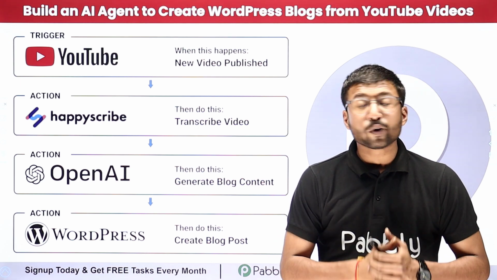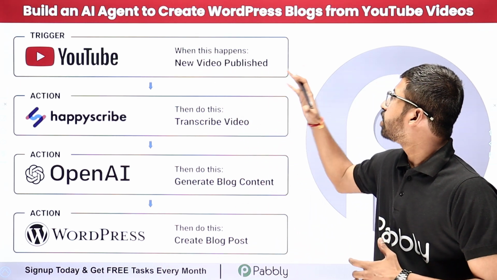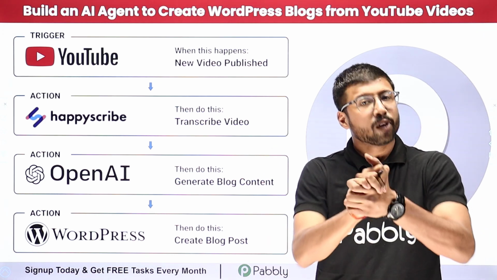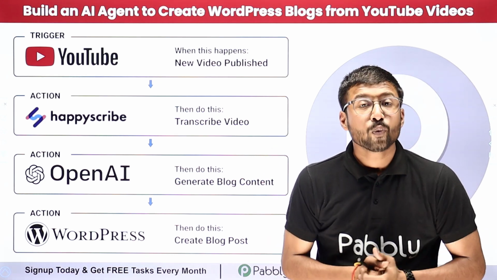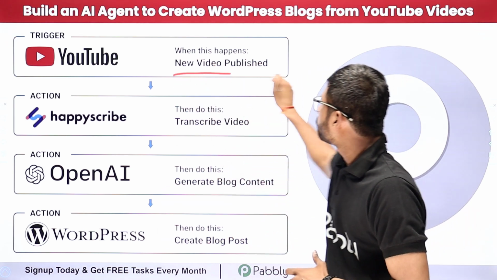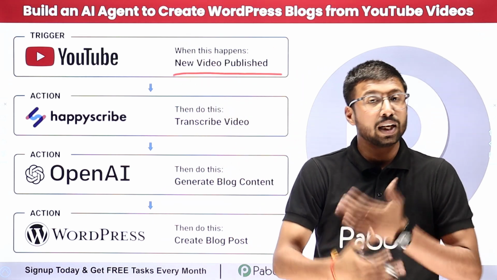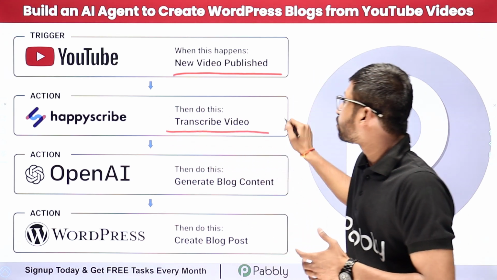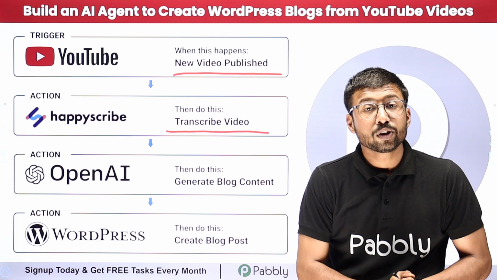So in this video, we are going to learn how to build an AI agent to create WordPress blogs from YouTube videos. Yes, that's right. We are going to build an AI agent which will first capture the new videos which we are publishing on our YouTube channel. Then after that, it will send the same video to Happy Scribe and get the transcription of the video which we have uploaded on YouTube.